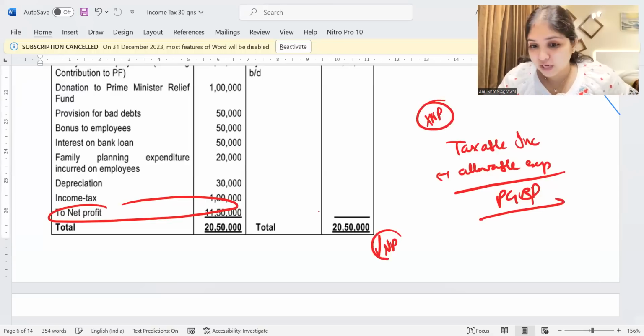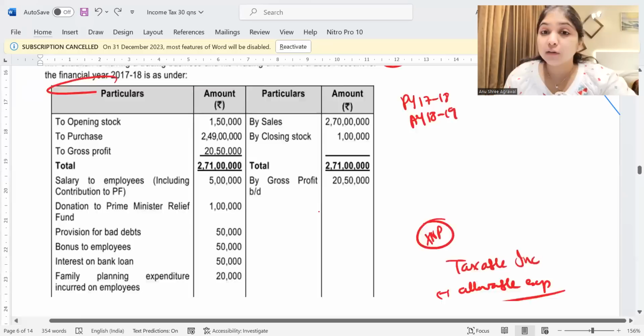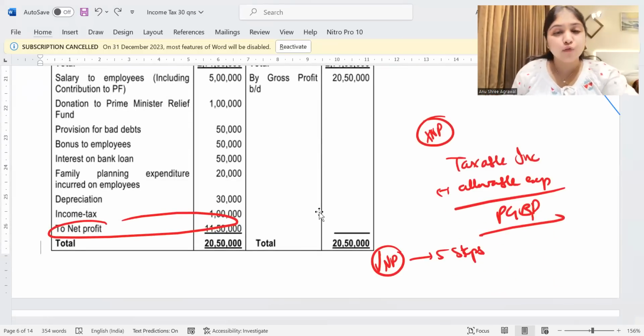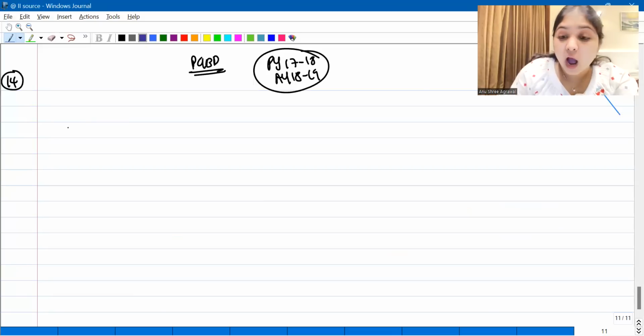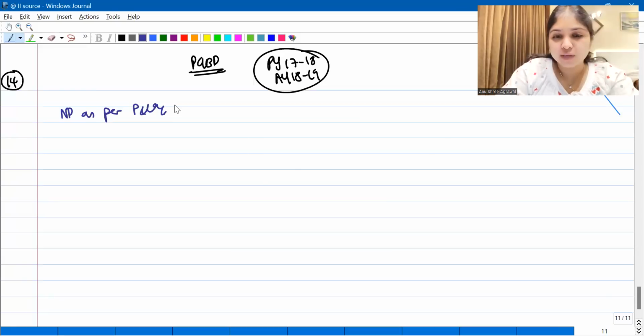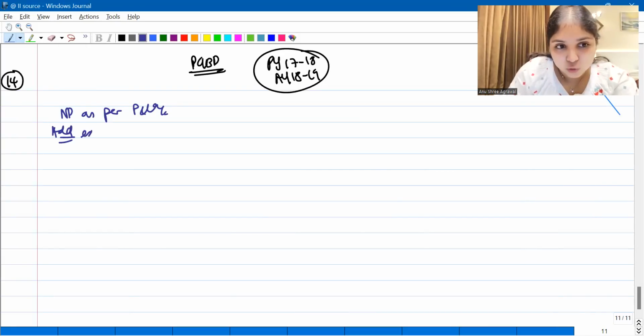But if you do have the net profit number, then you follow your 5 steps. Here I do have the net profit number, so I will follow my 5 steps. How will my 5 steps start? What is my first step? Net profit as per P&L account. Then what will I add? I'll add all those expenses which are debited to my P&L account but not allowed.